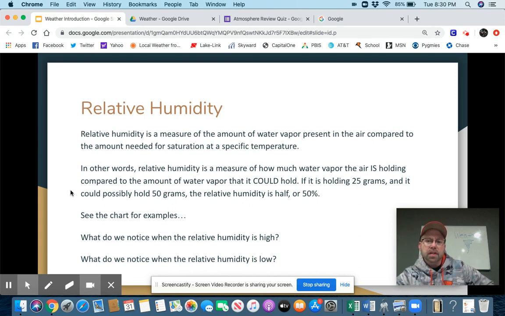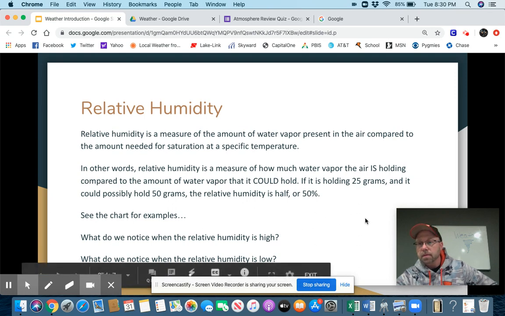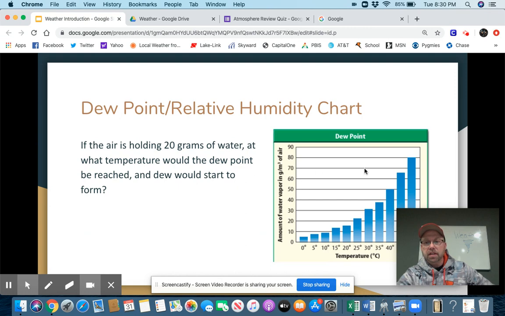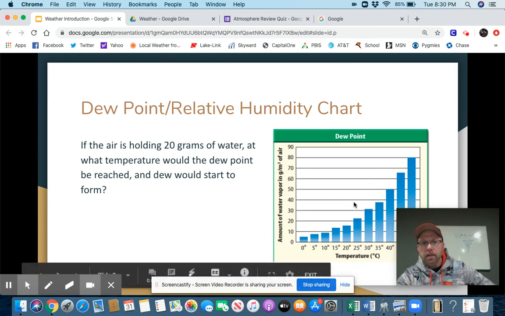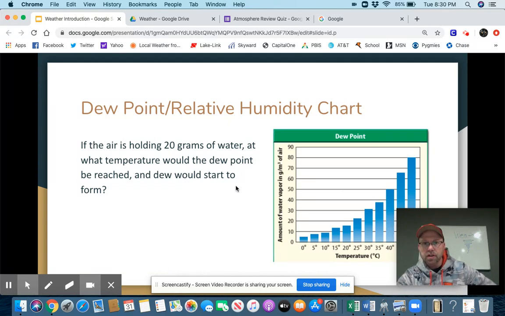So mostly we see those low relative humidities in the wintertime. All right. So here's the chart that I promised you. Here is an example question that could be answered using this chart.